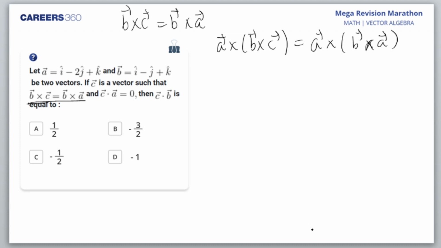I do it both sides. Okay. Lakshmi, no, B is not the correct answer. C is the correct answer.